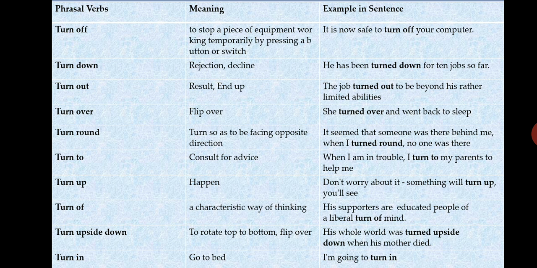Next is turn of mind. Here it is not O double F but O single F. That means a characteristic, a particular way of thinking. His supporters are educated people of a liberal turn of mind. So they are very free thinking people. They are very liberal, and that is their way of thinking, turn of mind. Next is turn upside down, which means to rotate top to bottom.